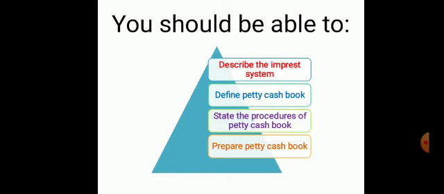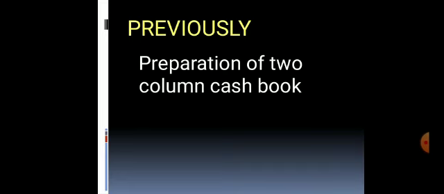As we go on in this lesson, you should be able to achieve them all if you pay good attention. Okay, let's roll. Previously, in the last lesson, we learned the preparation of 2-column cash book. We discussed the fact that a 2-column cash book is a 2-in-1 account. So it is two accounts in one book, meaning you have your cash account and bank account combined into one. That is your 2-column cash book.